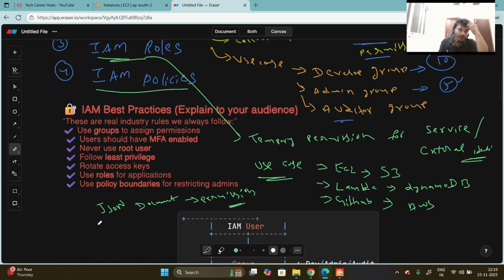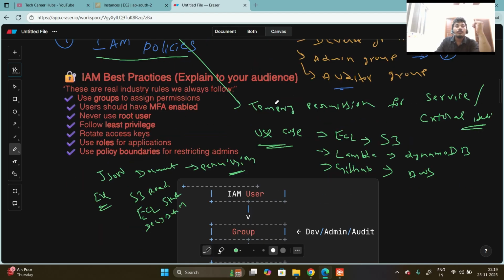For example, allow S3 read, then allow EC2 to start and stop. Then deny actions. These are all policies.